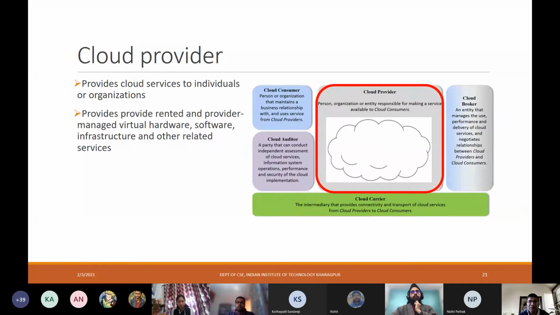But its responsibility is to make the cloud services that are required by the cloud consumers available to them. Taking care of different issues such as rental, provider management of virtual hardware, software, infrastructure, and other related services are part of the different functions of the cloud provider.